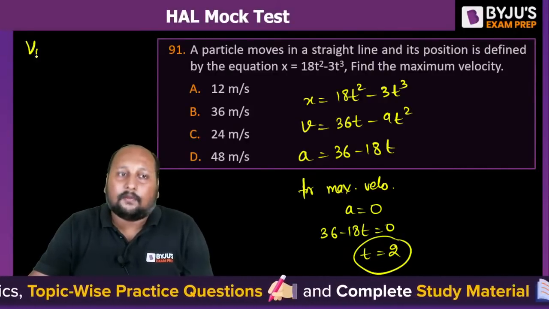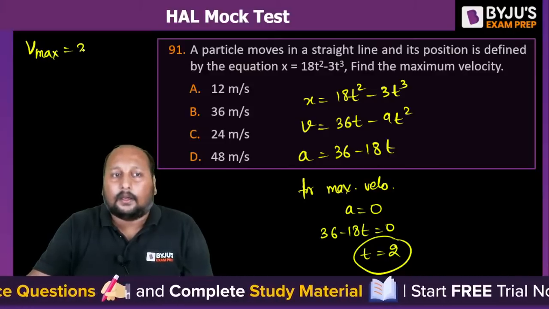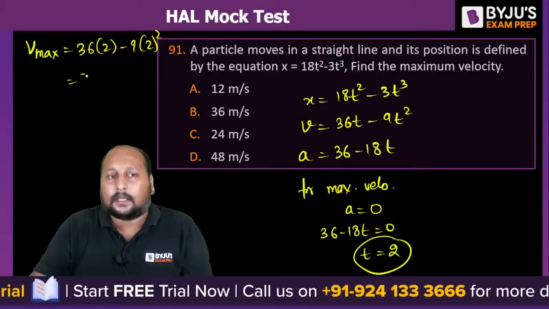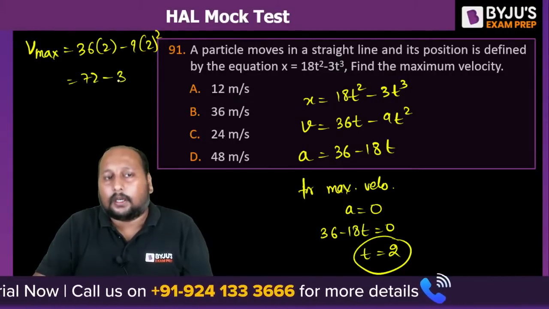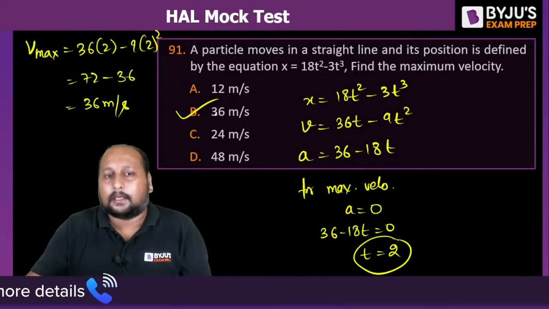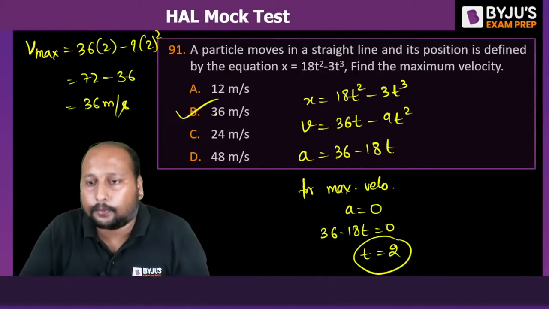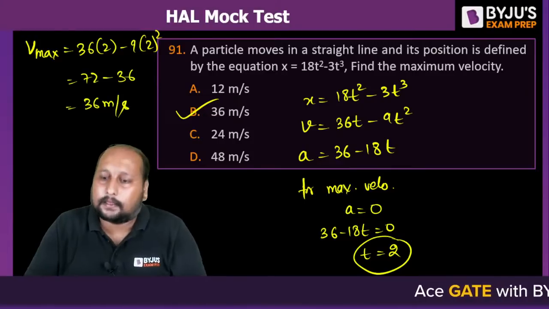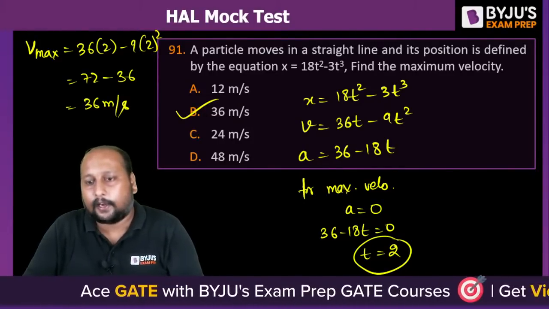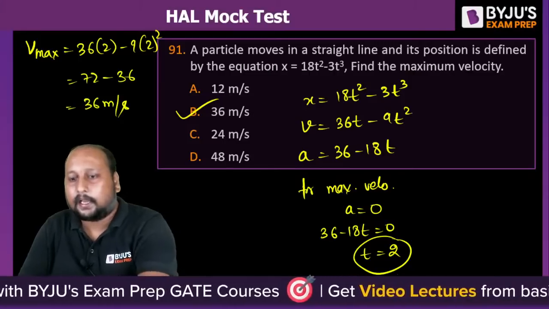So we can say Vmax will be equal to 36 into 2 minus 9 into 2 square. So this is 72 minus 36. That is 36 meter per second. Option B is the correct answer. Right? Option B is the final correct answer. Very good, very good. Let's go to the next question.